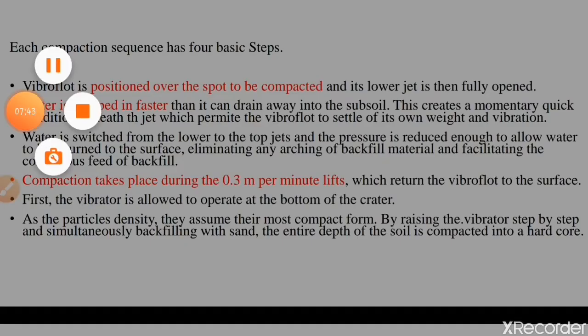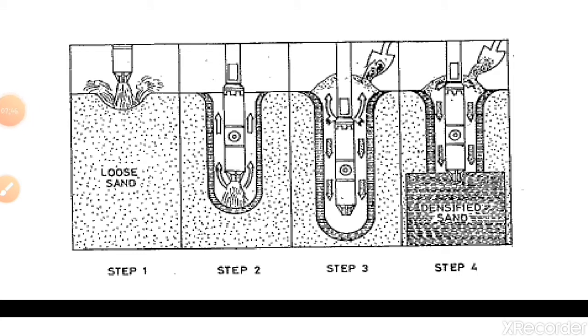The diagram schematically shows the various steps involved in the vibroflotation technique. You can see here in the first step, as the sand is there, the water jets with a high pressure and creates a way for the probe to go inside the soil. In step 2, as the probe is inside the soil, along with the jet, it exerts pressure on the surrounding soil, and the water comes back through the side spaces. At step 3, we have to put in additional granular soil so that the hole can be filled and densified.